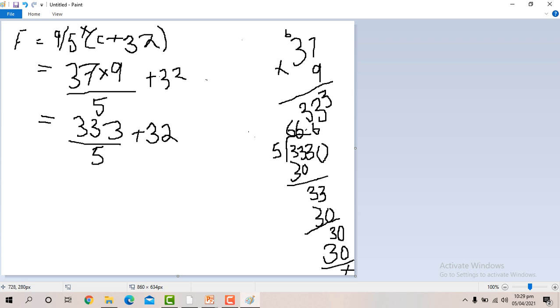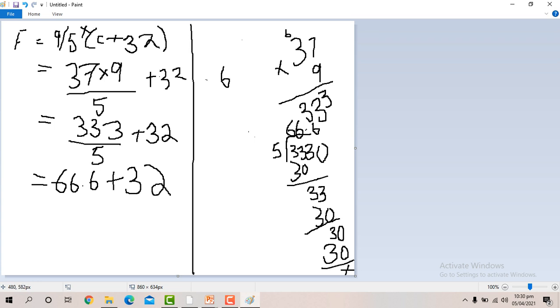We have got 66.6 from this division. But we also have to add the integer 32 from the formula.